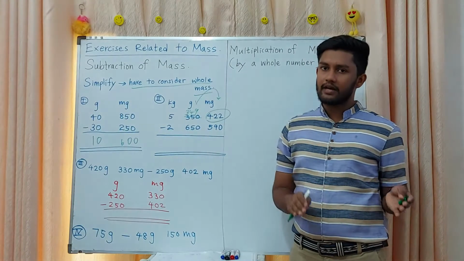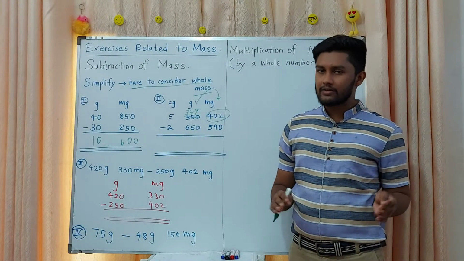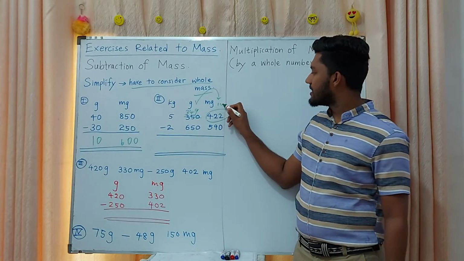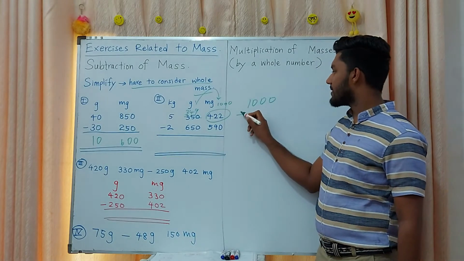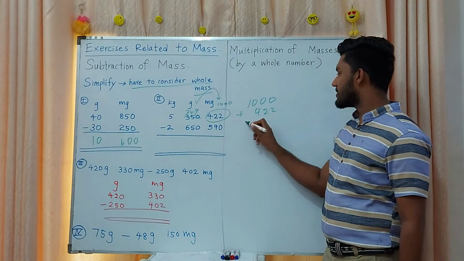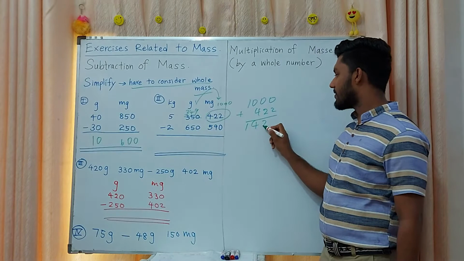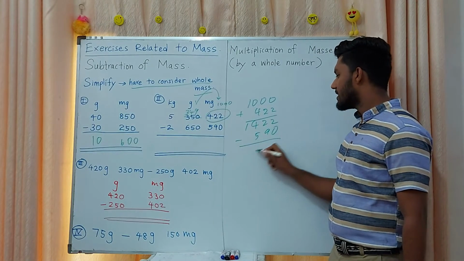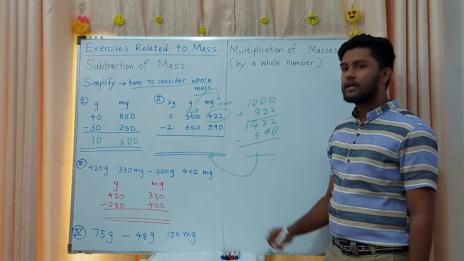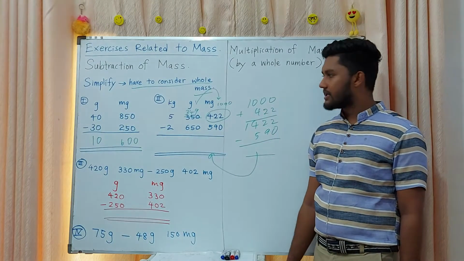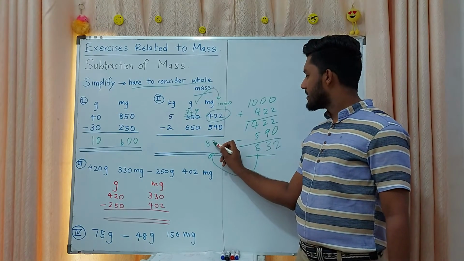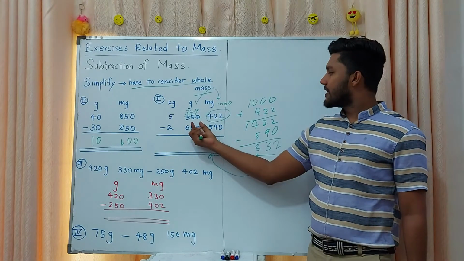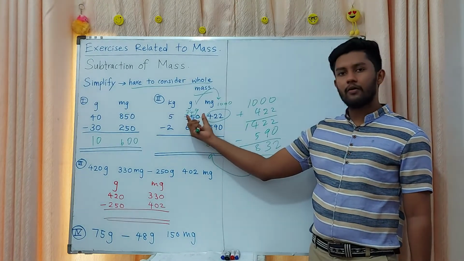When 1 gram goes to the milligram side, 1 gram equals how many milligrams? 1000 milligrams. Then here 1000 plus 422, that means 1422 minus 590. This answer must be put here, right? 832. Then you have here 349.